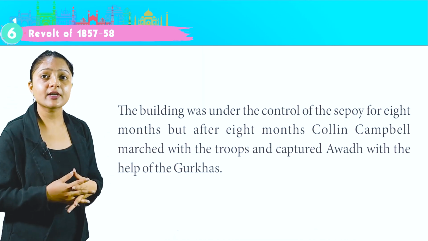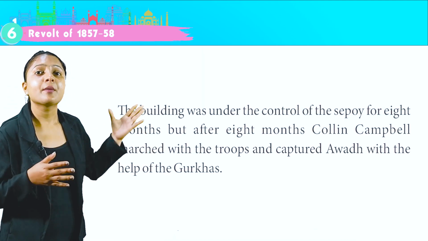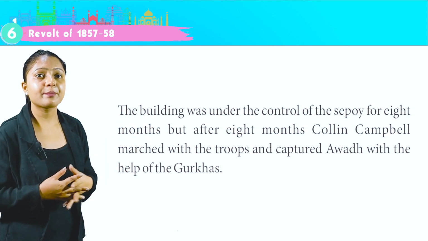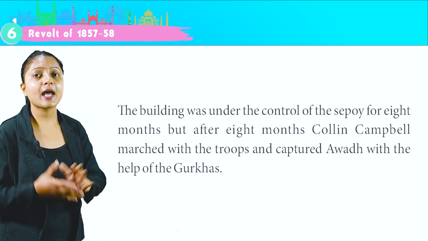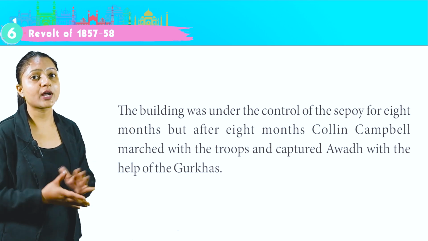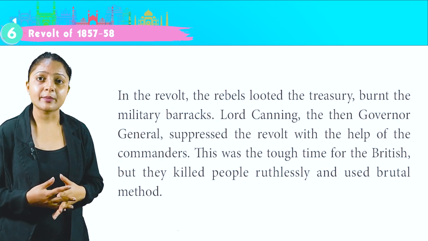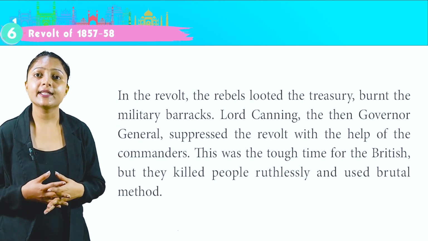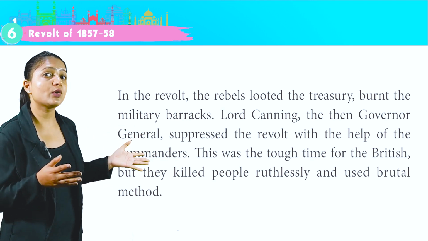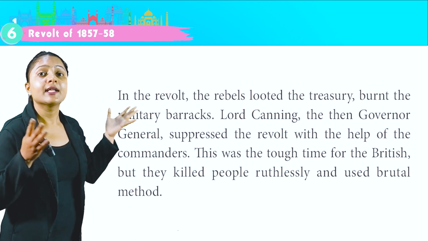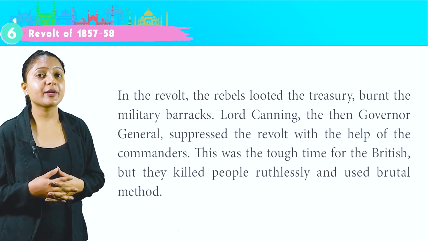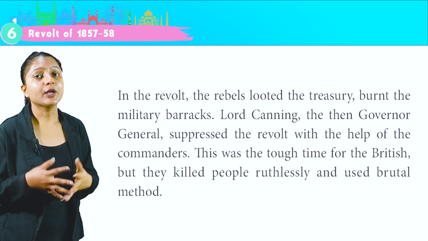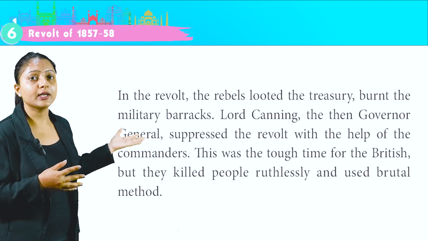The building was under the control of the sepoys for 8 months, but after 8 months, Colin Campbell marched with the troops and captured Awadh with the help of the Gurkhas. In the revolt, the rebels looted the treasury and burnt the military barracks. Lord Canning, the then Governor General, suppressed the revolt with the help of the commander. This was a tough time for the British, but they killed people ruthlessly and used brutal methods.